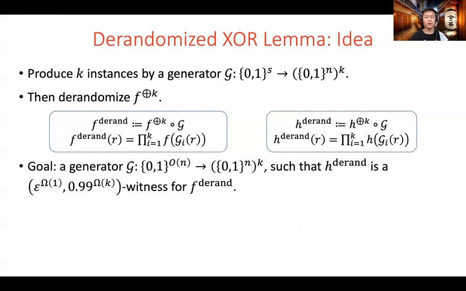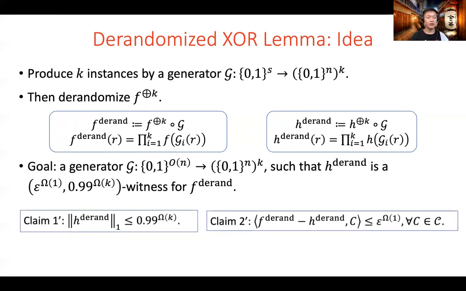Now, the most technical part of the proof is to design a generator G with a linear length seed, such that h_Deran is a sufficiently good witness for f_Deran. To achieve this, we need to prove these two claims, claim 1' and claim 2'. We first remark that claim 1' can be established using several standard techniques in an involved way. For this talk, we will omit the details of that part. We focus on the second part, where lies our main technical innovation.